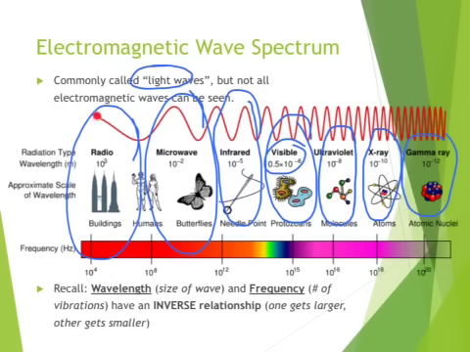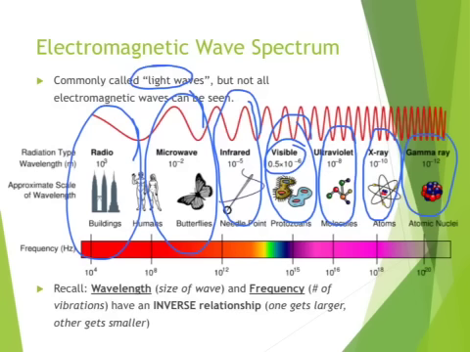So you can see here, wavelength is getting smaller, and frequency is getting bigger, because frequency is the number of vibrations. So we can see we've got a lot of vibrations here, but they're small waves. So small waves, big frequency. Big waves, small frequency.